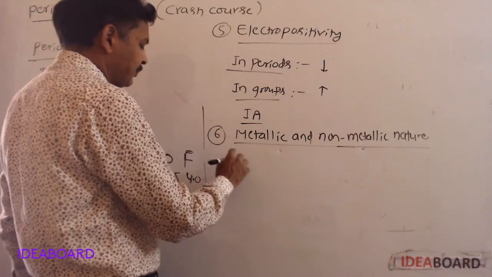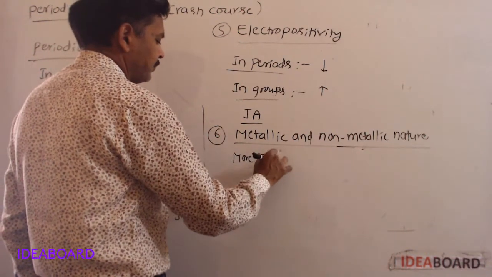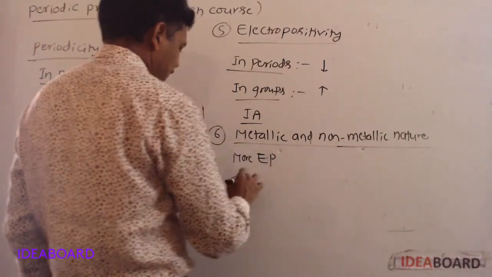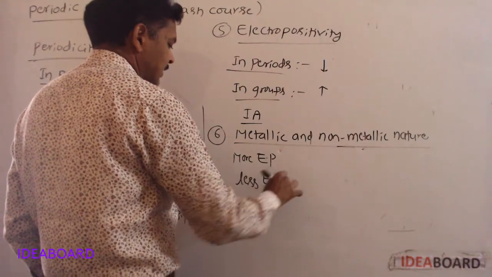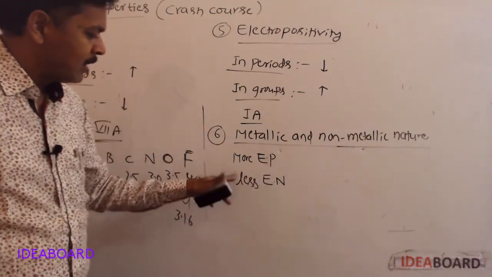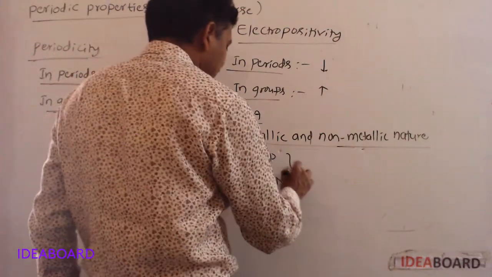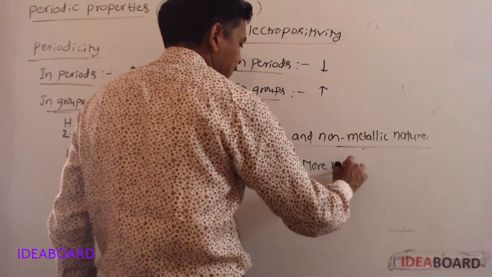If an element has more electropositivity and less electronegativity, then that element will have more metallic character.